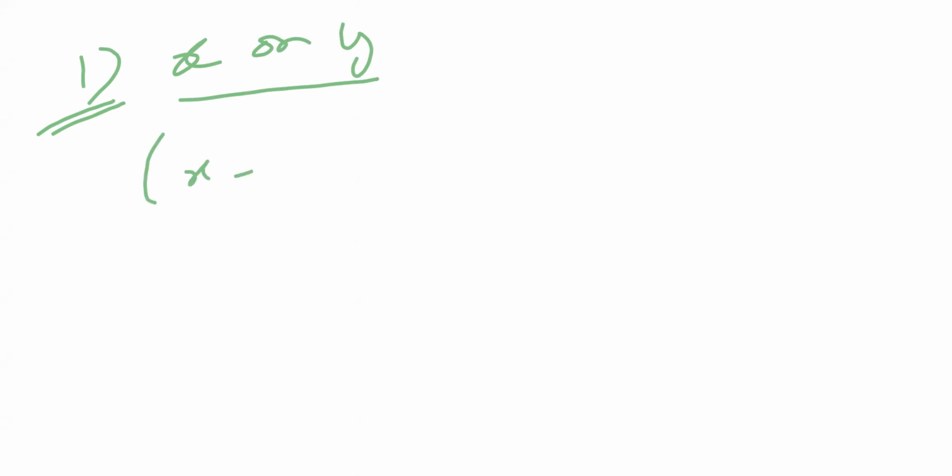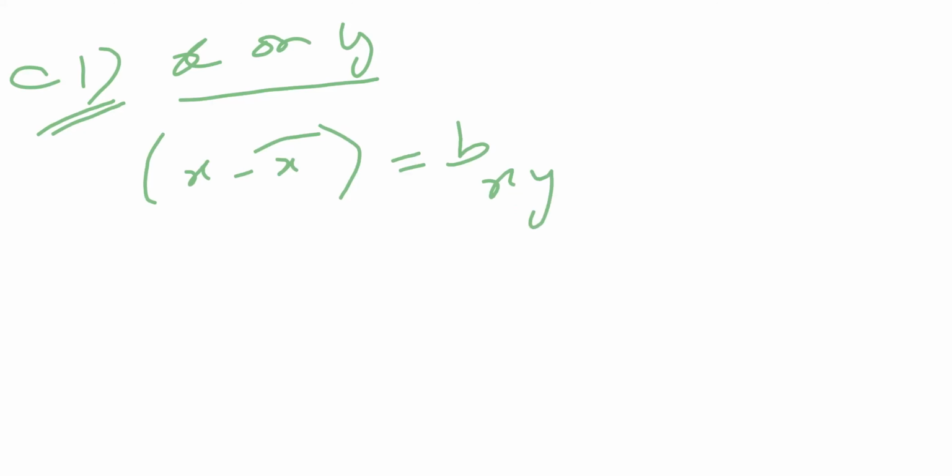Case 1, the regression equation of x on y, will be defined by x minus x bar equal to b of x on y into y minus y bar.